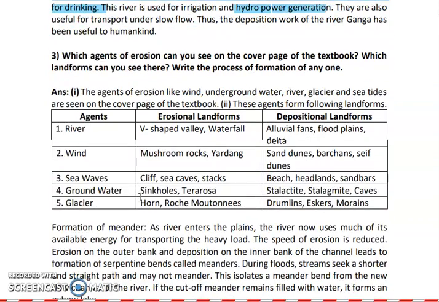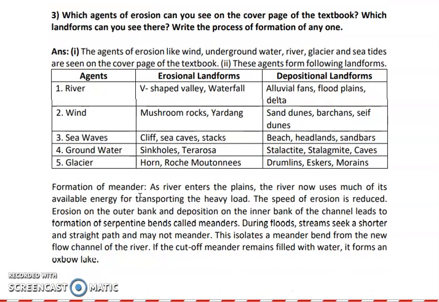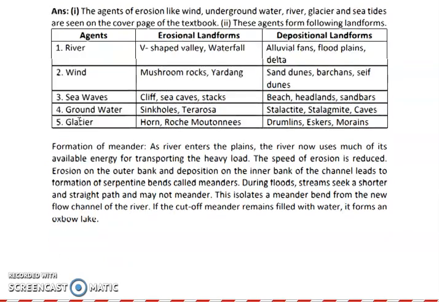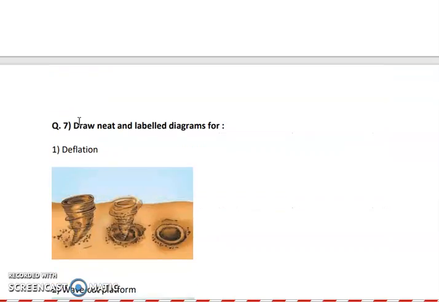Next is question number 3. Which agents of erosion can you see on the cover page of the textbook? You have a textbook, you have a picture on your textbook, you just have to see which are the things which you can see. So you can see river and you can tell the erosional landform, depositional landform, again wind, sea waves, groundwater. So this is totally an activity based question.